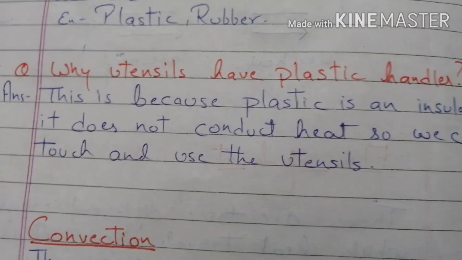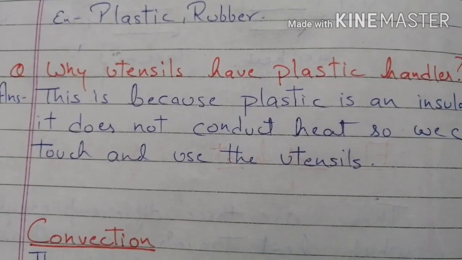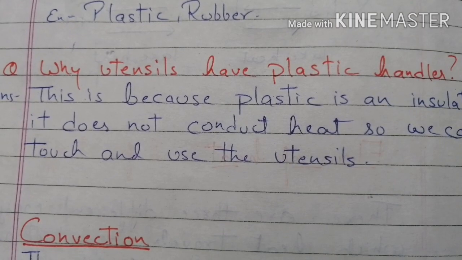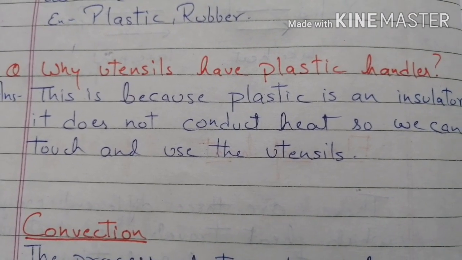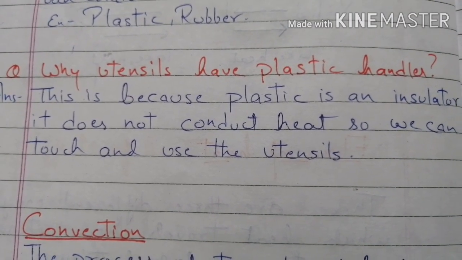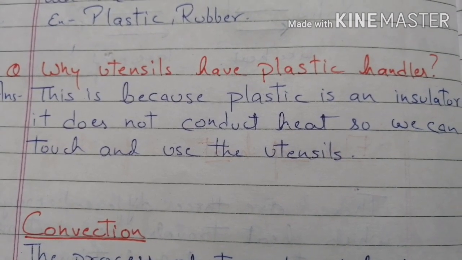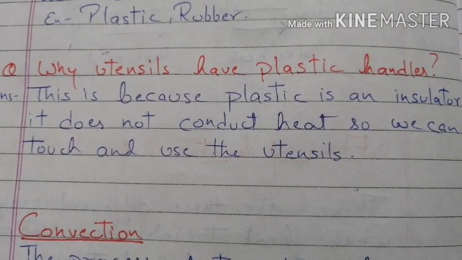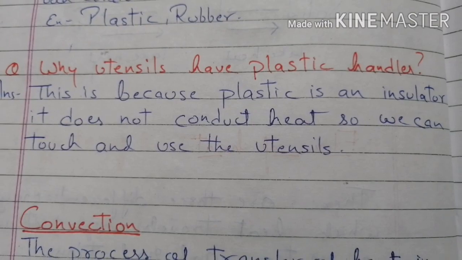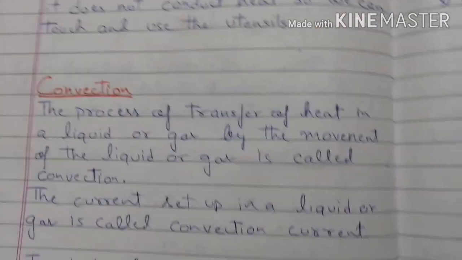Like a question can come, why utensils have plastic handles? This is because plastic is an insulator and it does not conduct heat. We know plastic is an insulator, so it will not conduct the heat. So we can touch and use the utensils.